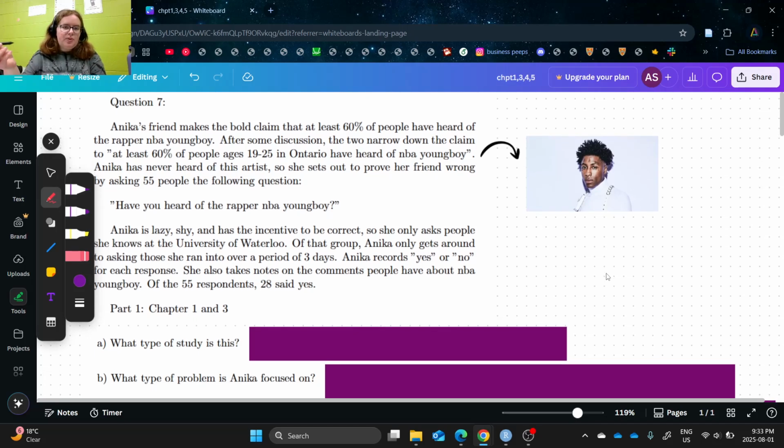So, to get right into it, Annika's friend makes the bold claim that at least 60% of people have heard of the rapper NBA Youngboy. And after some discussion, the two narrow down the claim to at least 60% of people ages 19 to 25 in Ontario have heard of NBA Youngboy.